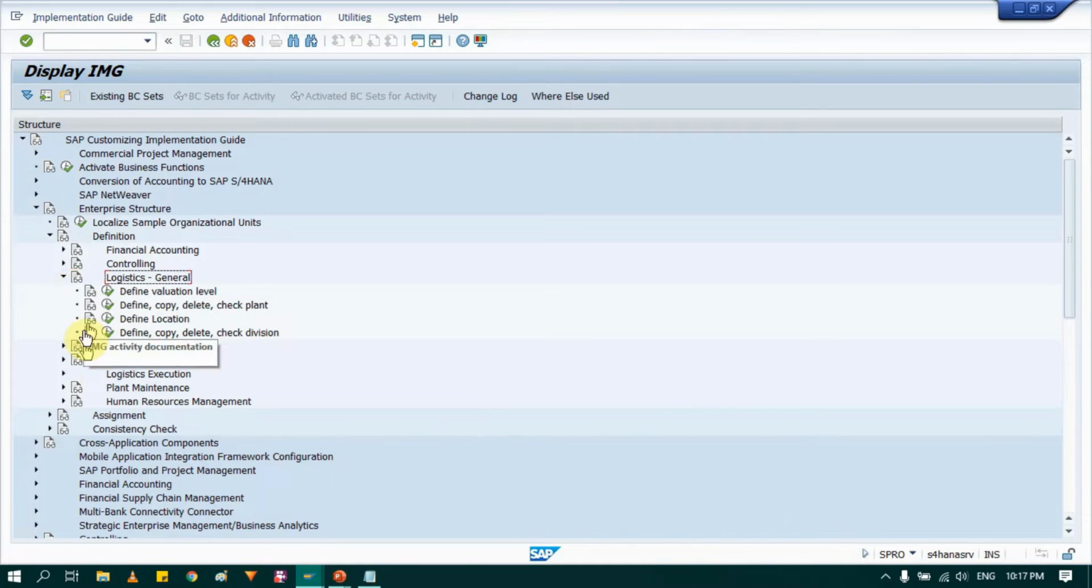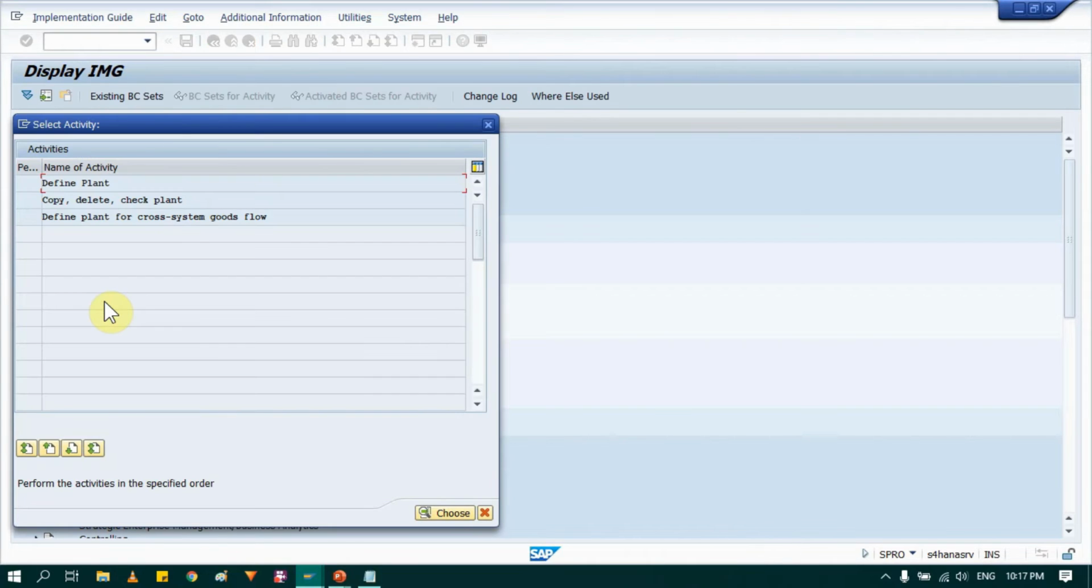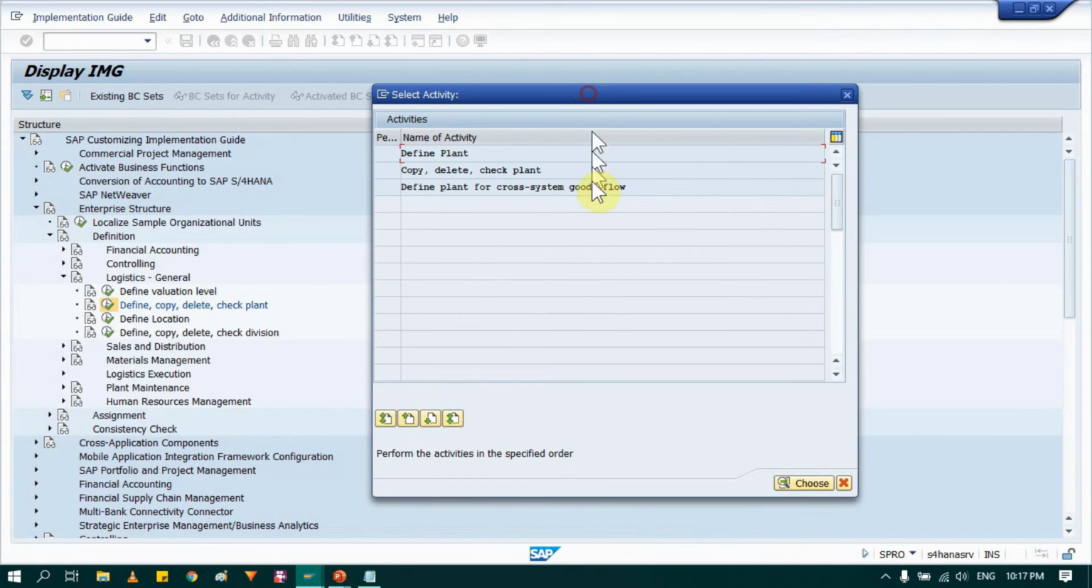There you will see various options. Out of that, you have to select the last one, define, copy, delete, and check plant. The second option you will select, just execute it, and you will again see almost similar options where you will find the second option, that is copy, delete, check plant. So just double click it.